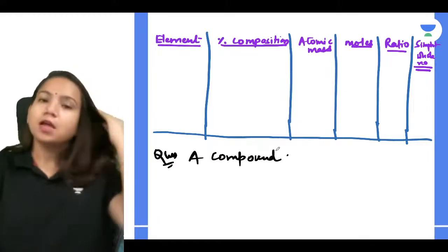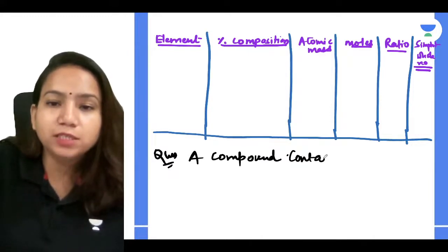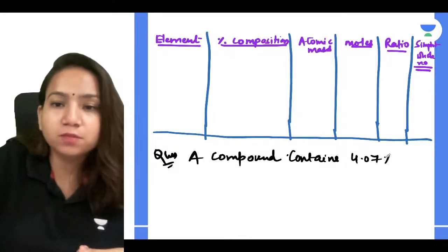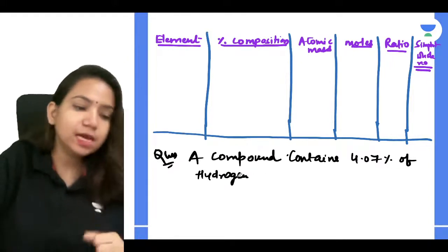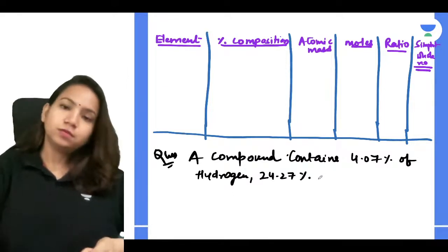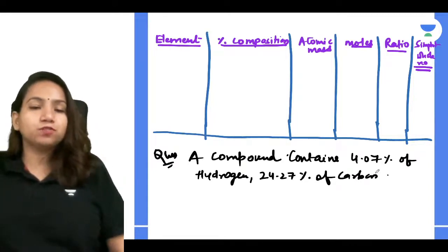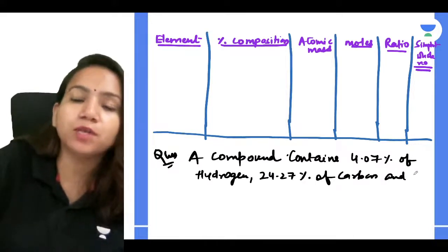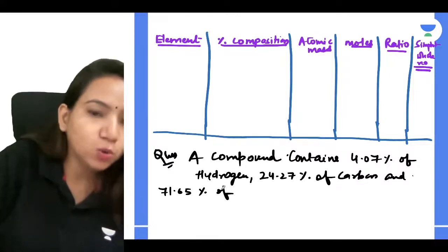Now a compound question we'll be discussing. A compound contains 4.07% of hydrogen, 24.27% of carbon, and 71.65% of chlorine. This is a very famous and important question, guys.